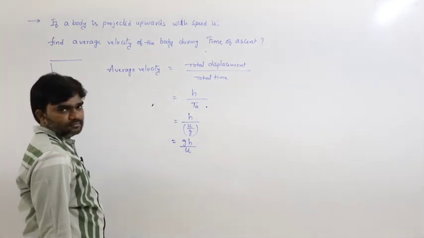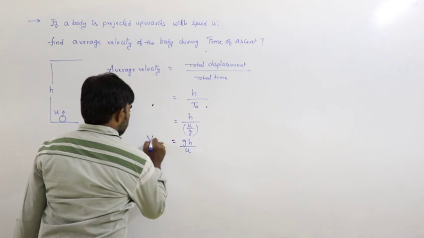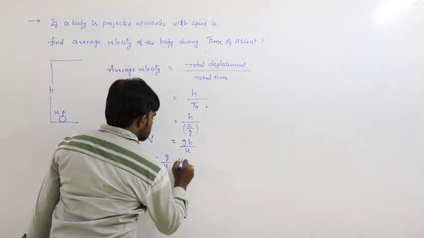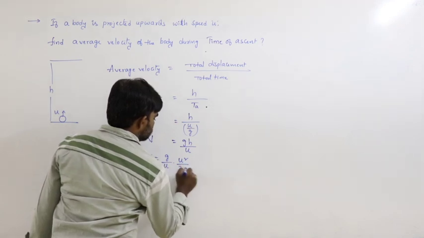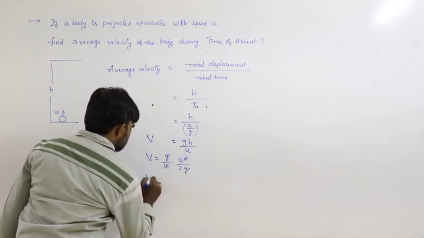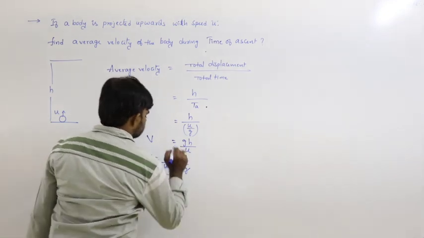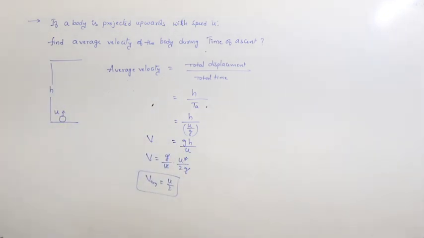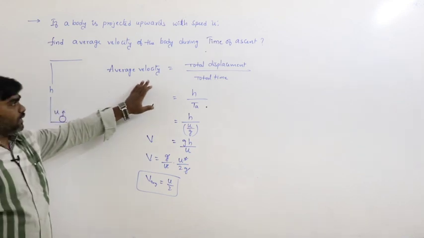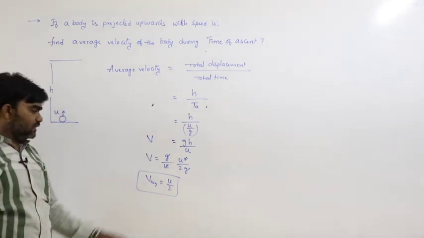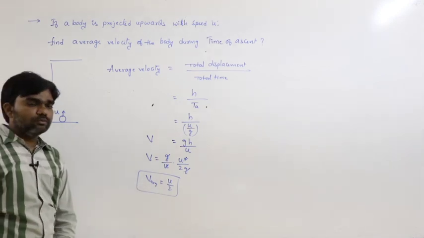But this can also be written as g by u into, again using the maximum height formula, u square by 2g. g gets cancelled, u gets cancelled, and v average is equal to u by 2. That is the average velocity of the body during the time of ascent, equal to u by 2.